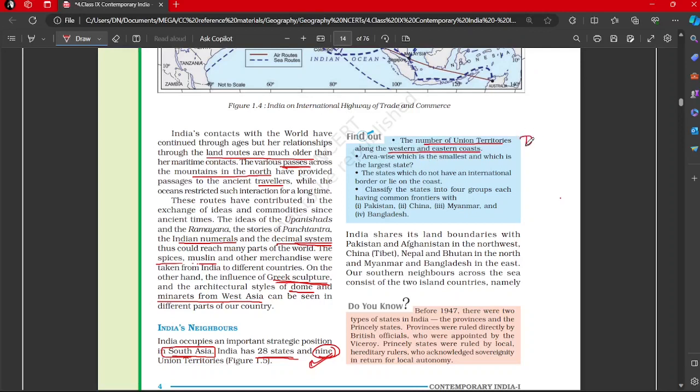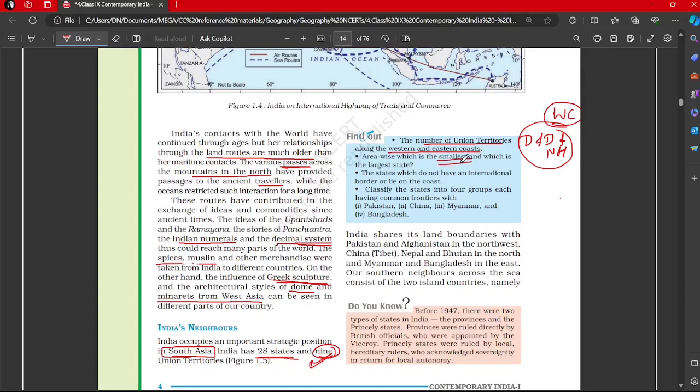For example, Daman and Diu and Dadra and Nagar Haveli. So similarly, you have to find out, this is on the western coast. Similarly, find out other UTs which are located on both sides of the coasts. Area wise, which is the smallest.